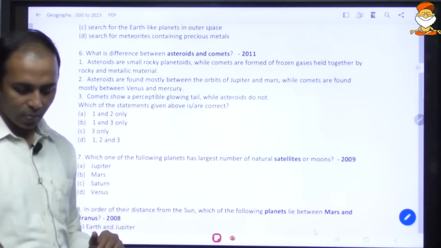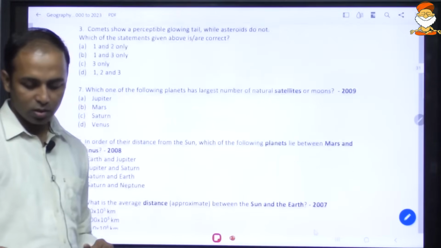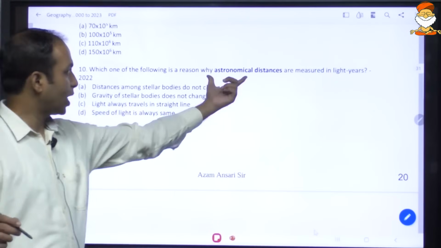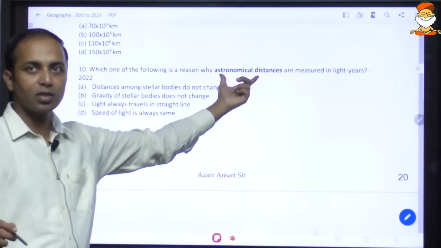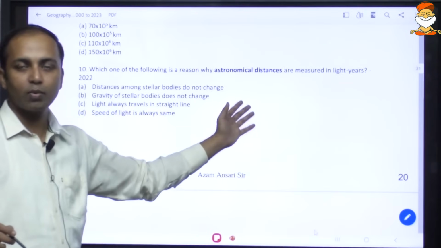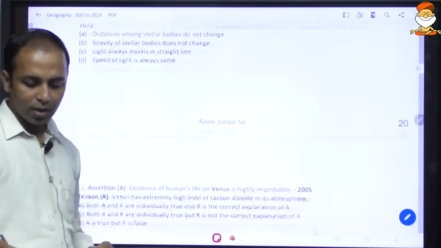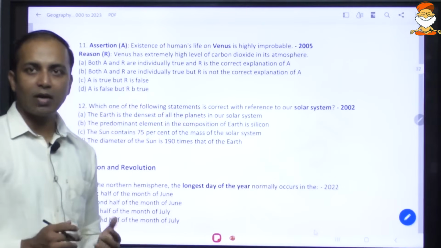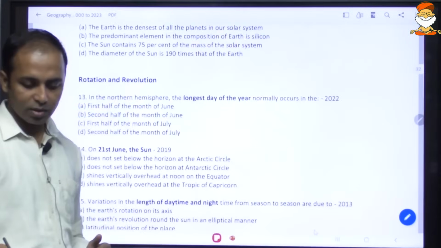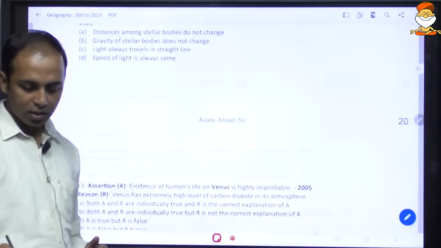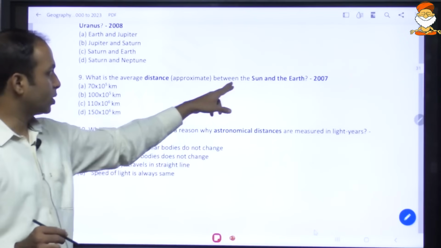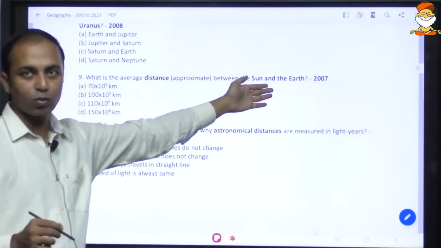We'll see into it. There are some conceptual questions, very old questions; you may not expect a question in the recent years. They asked a question on astronomical distance. The question is why it is always measured in terms of light years. So it has got some overlapping with science and technology. Astronomical distance is basically the average distance between the sun and the earth. I hope you know what the average distance between the sun and the earth is. You can see here in this question, what is the average distance between the sun and the earth. So it was a 2007 question.